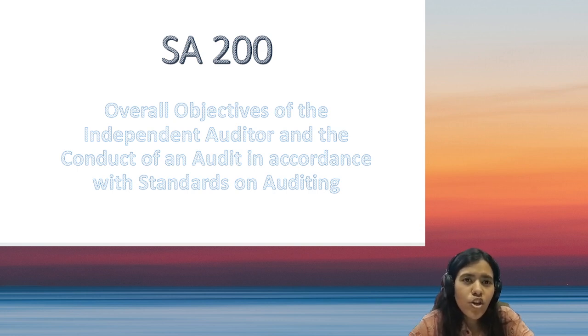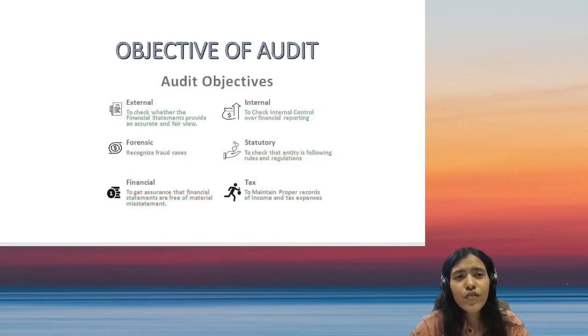One of the most important topics involved in SA 200 is the objective of auditor. So first we study what is the objective of auditor and then continue with the other topics. We'll break down each and every word of this line, because as I said, the objective of auditor is very important to know. As you study the further chapters, you will see that audit procedures are applied, audit documentation is required to be maintained, what kind of pre-preparation and post-preparation is required. You will understand all of these only when you understand the objective of auditor.